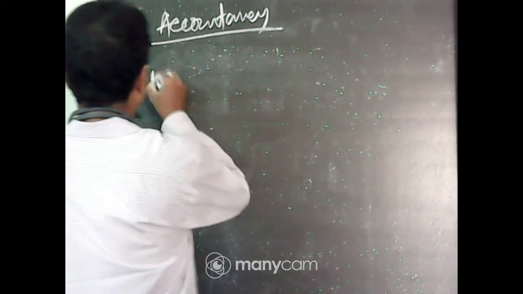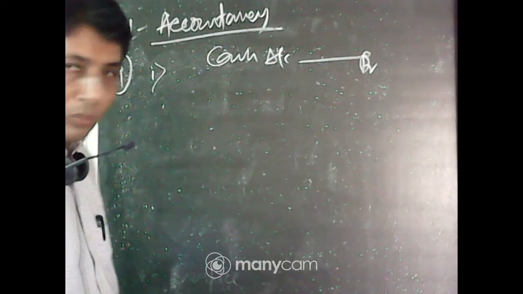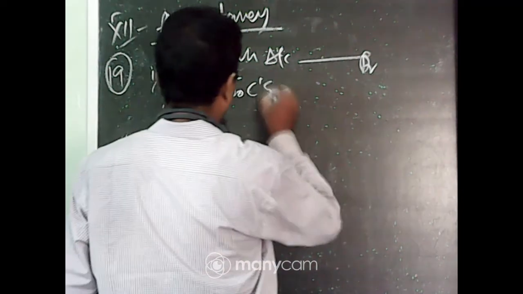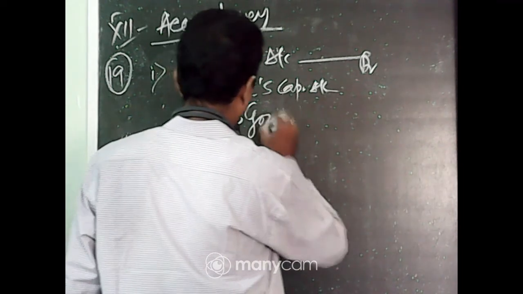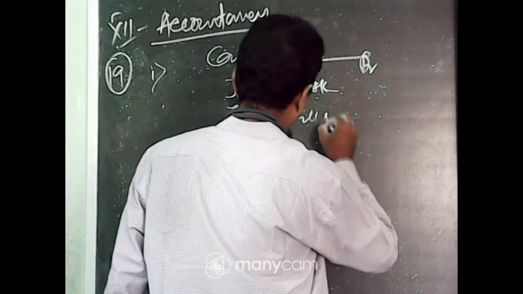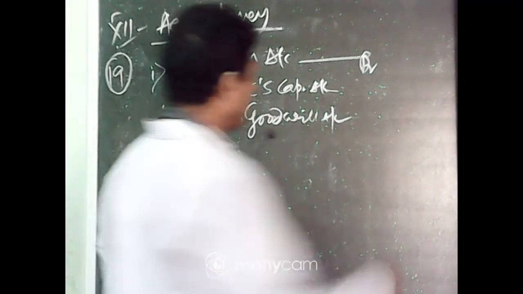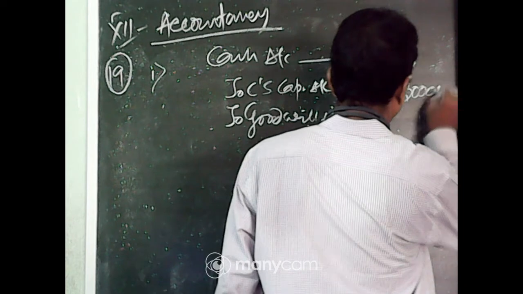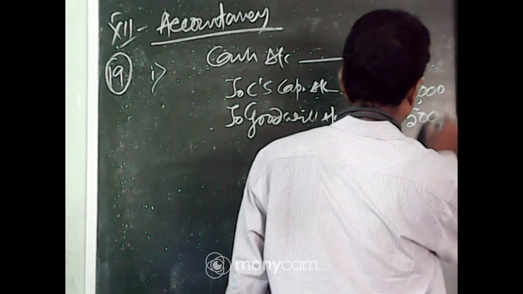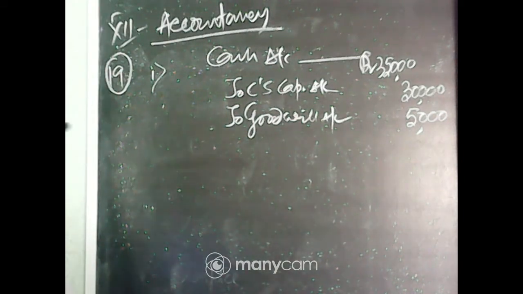Now, journal entry number 1: Cash account debit, to C's capital account, to goodwill account. Cash account debit 35,000, to C's capital account 30,000, to goodwill account 5,000.